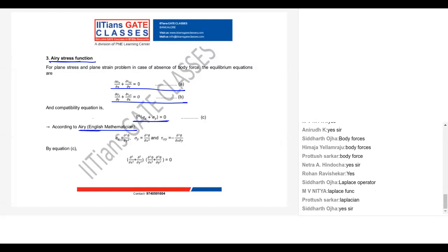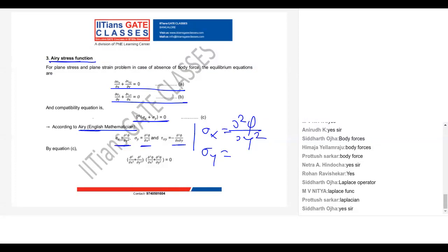So he told further, I can write stresses in terms of one function, and that function is called the Airy stress function. Your sigma x will be equal to ∂²φ/∂y².